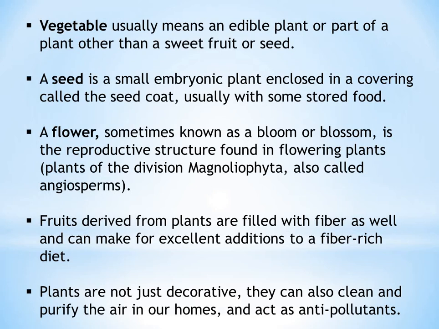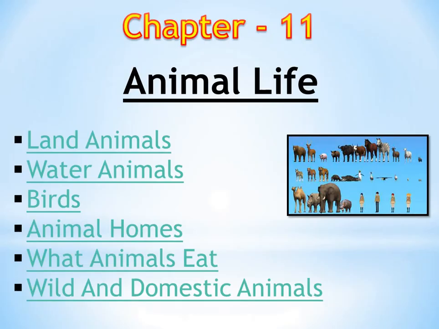A flower, sometimes known as a bloom or blossom, is the reproductive structure found in flowering plants, called angiosperms. Now, fruits derived from plants are filled with fiber, and they can make excellent additions to a fiber-rich diet. Plants are not just decorative, they can also clean and purify the air in our homes and they give us freshness in our home and act as anti-pollutants.